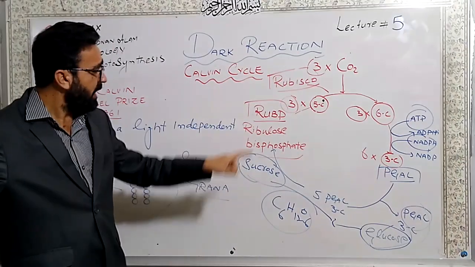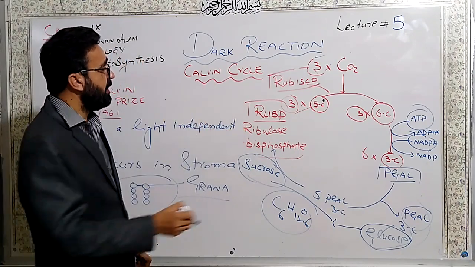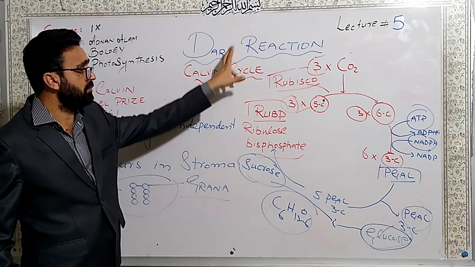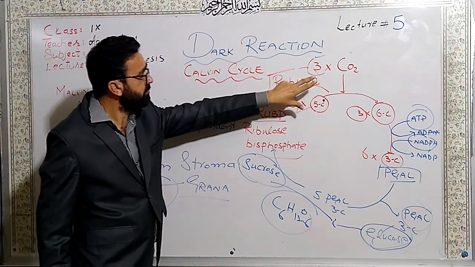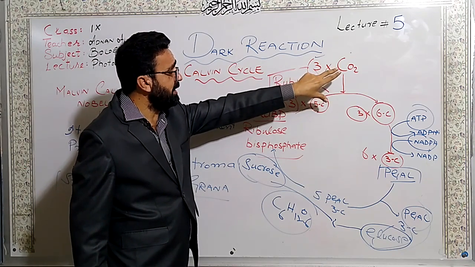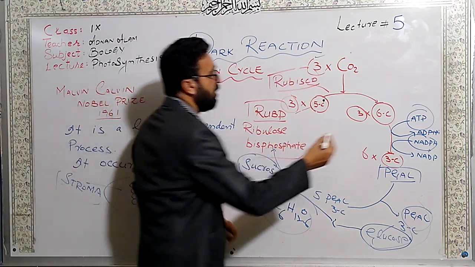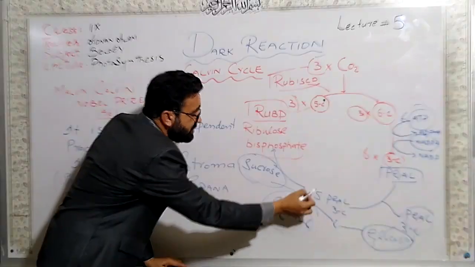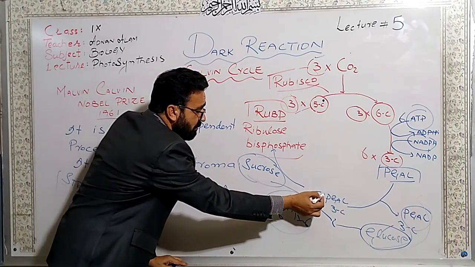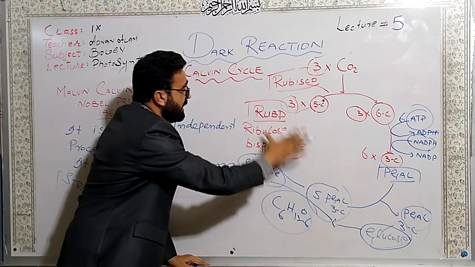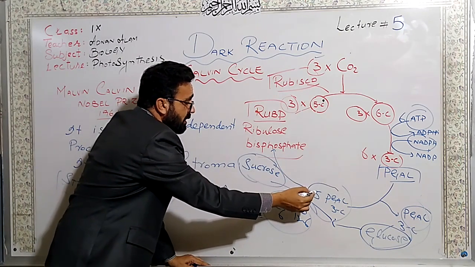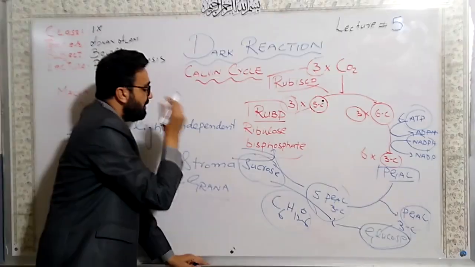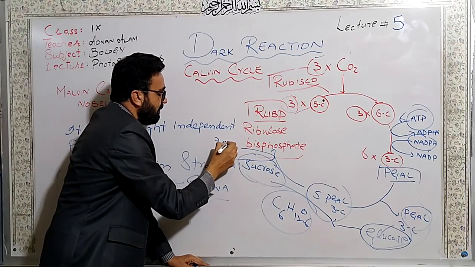Sorry, I want to add one more point. How many ATPs do we need to operate this process? Usually we need 6 molecules of ATP here. But when we regenerate RuBP, 3 molecules from the 5 PGAL molecules contribute here, and 3 molecules of ATP will again be used.